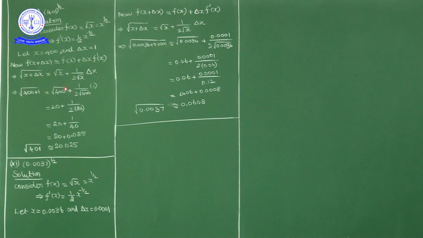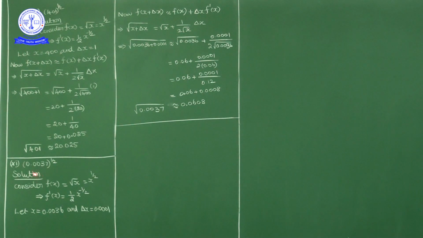So square root of 400 plus 1 is equal to square root of 400 plus 1 by, because delta x is 1, no? So 1 by 2 into square root of 400. Square root of 400 is 20, plus 1 by 2 into 20. Okay, 2 into 20 is 40. So 1 by 40. Okay, 1 by 40 is what? 0.025. So 20 plus 0.025 is 20.025. Okay, so the approximate value of square root of 401 is 20.025.